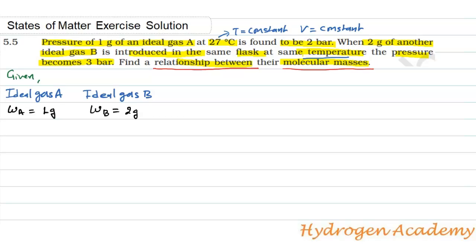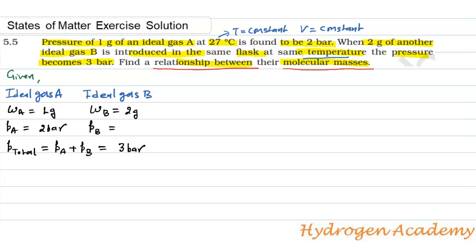Now the pressure of gas A, PA, is equal to 2 bar, and the pressure of gas B is not given directly. According to the question, P total is given. P total means the pressure when gas A is mixed with gas B. That is 3 bar.